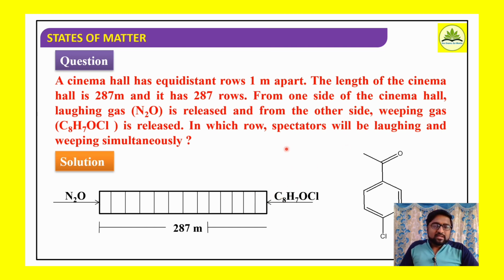Now what is the question? In which row? Means you have to think from both sides, from the nitrous oxide side as well as from the parachloroacetophenone side. In which row will a spectator be laughing and weeping simultaneously? Means we have to find out the row in which both the gases meet, so that the person sitting there is going to laugh as well as weep simultaneously.